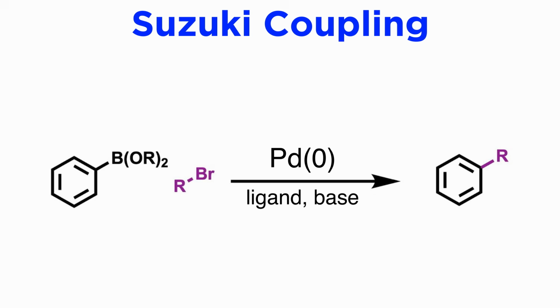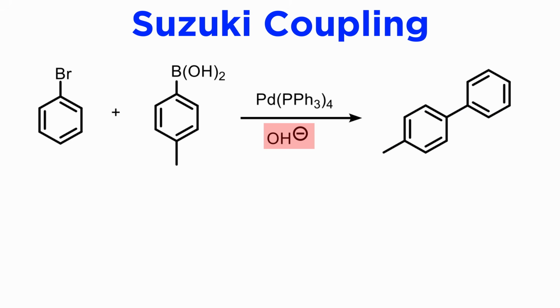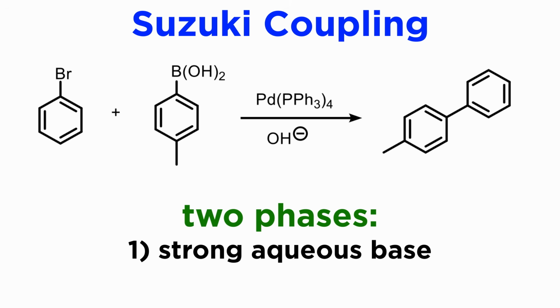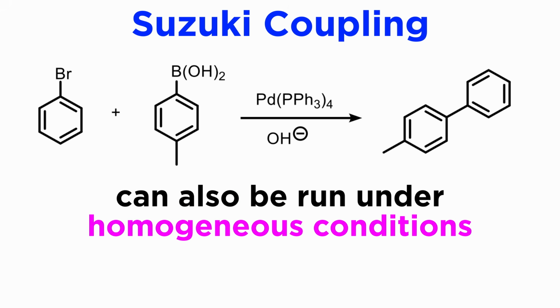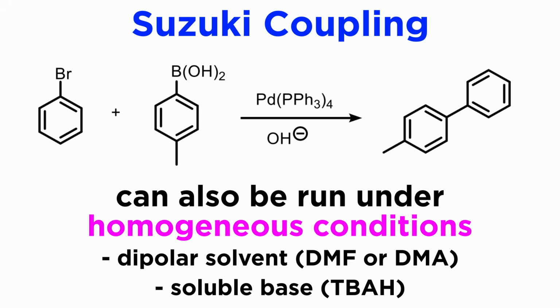Of all the cross-coupling procedures, the most widely used today is the Suzuki coupling, which we will briefly describe in this tutorial. If one attempts the reaction of bromobenzene with aryl boronic acid in the presence of a palladium catalyst, there is no product. Suzuki then discovered that the coupling occurs in the presence of hydroxide ion. One can run the reaction in two phases, with a strong aqueous base and the reactants in an organic solvent, or under homogeneous conditions, in a dipolar solvent like dimethylformamide or dimethylacetamide, and a soluble base like tetrabutylammonium hydroxide.